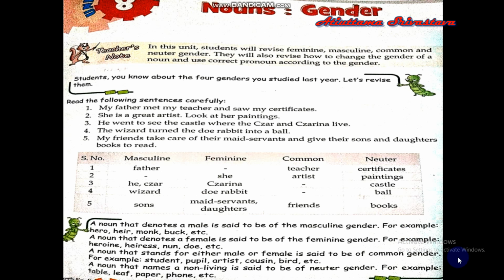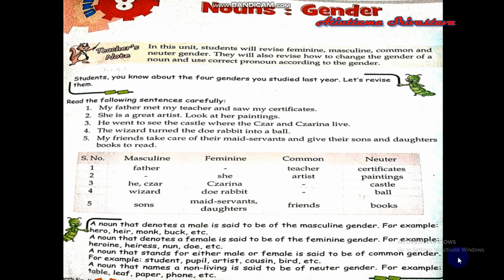Now, what do you understand by female gender? For example, a girl. Girl denotes a female gender. For example, heroine, heiress, nun, doe, etc.